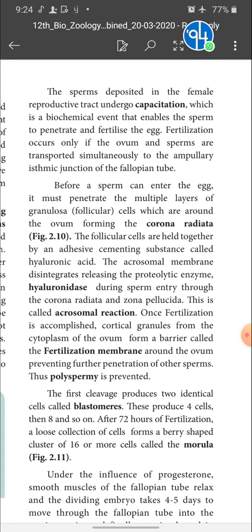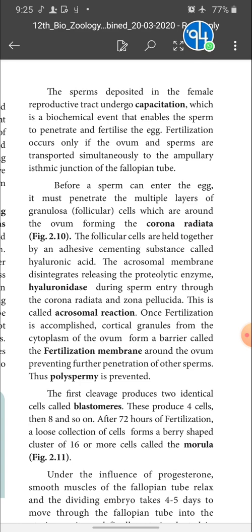Mark it. Once fertilization is accomplished, cortical granules from the cytoplasm of the ovum form a barrier called the fertilization membrane around the ovum, preventing further penetration by other sperm. Thus, polyspermy is prevented. It's a book back question. How is polyspermy prevented in humans, or what is polyspermy? These are different kinds of questions, but for all of them this is the same answer.